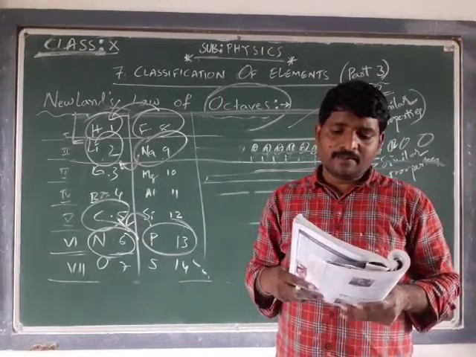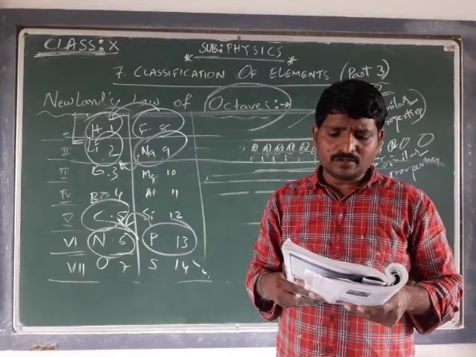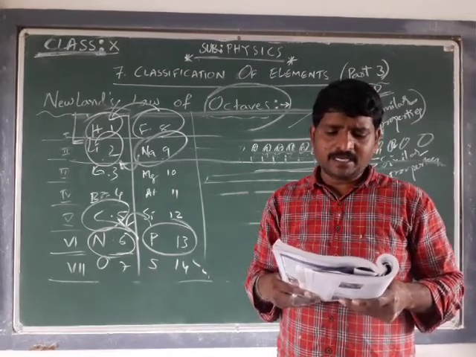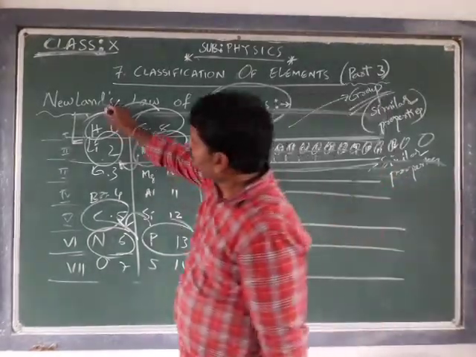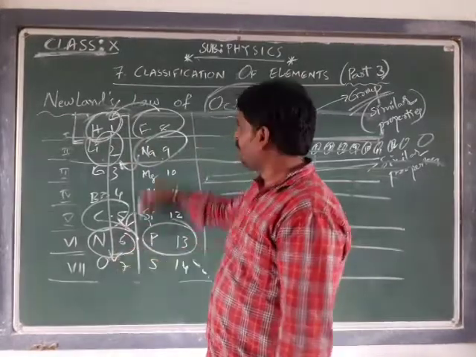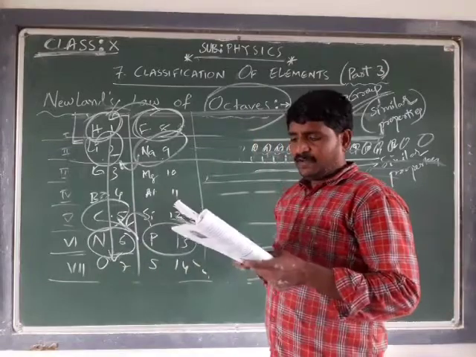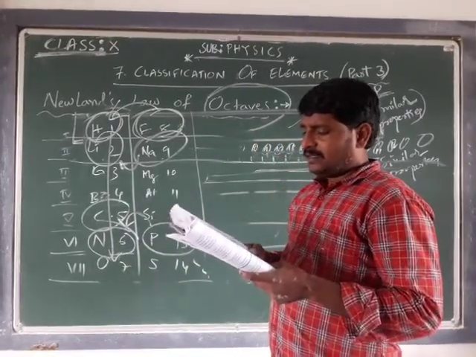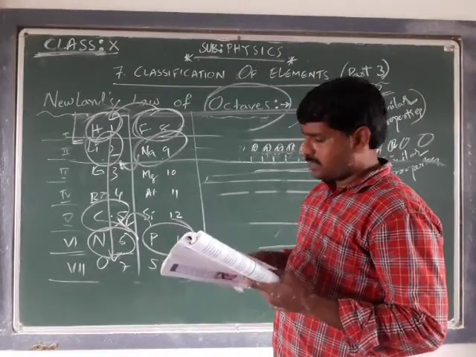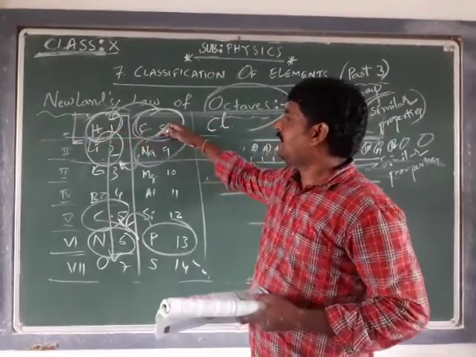In Newlands' table of the elements, if we start with hydrogen and move down, the 8th element from hydrogen is fluorine.